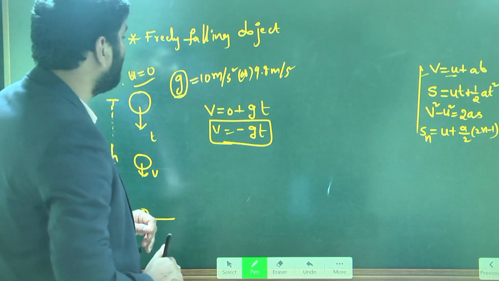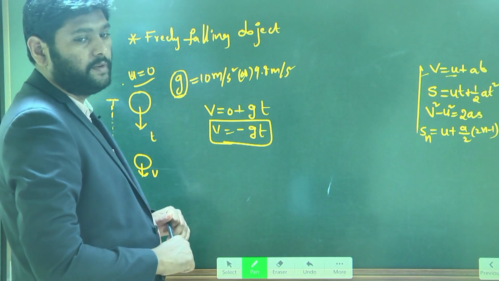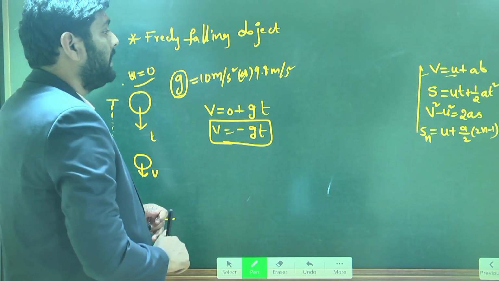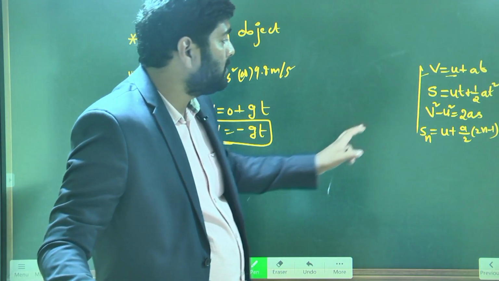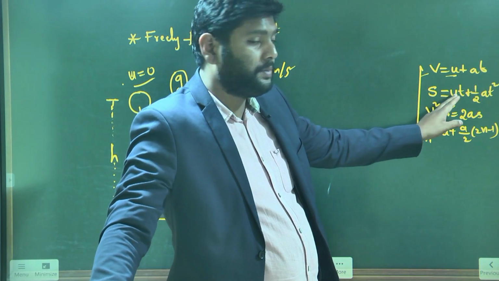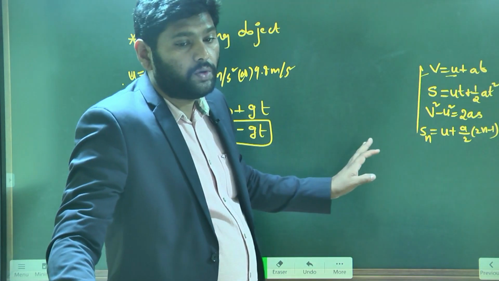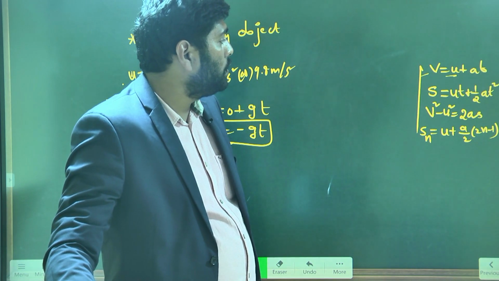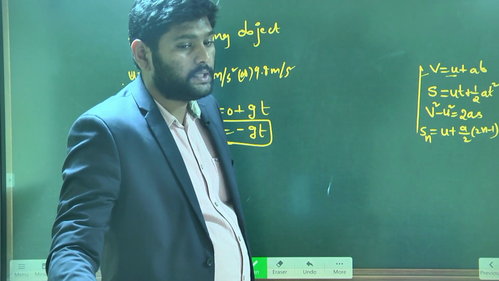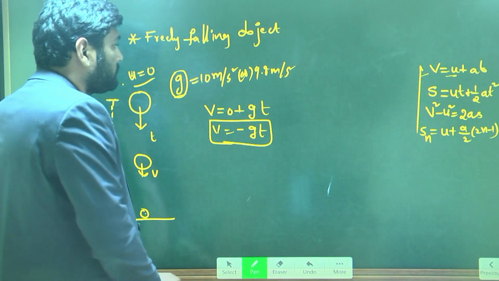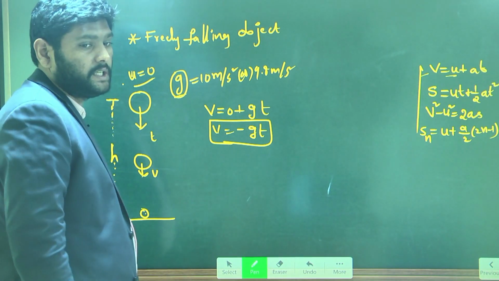Similarly, how will the second equation of motion change? The second equation of motion is s is equal to ut plus half at square. In this case, how will this equation change?